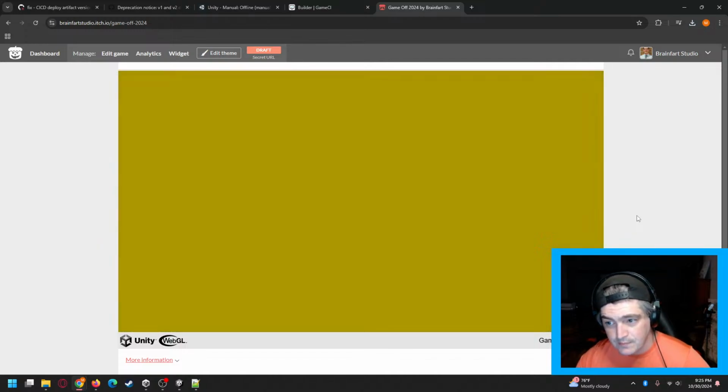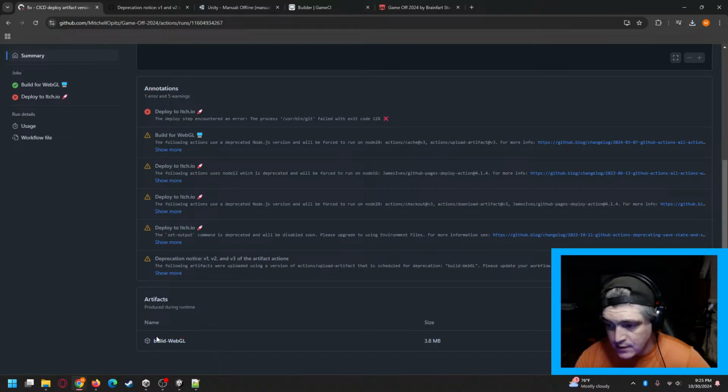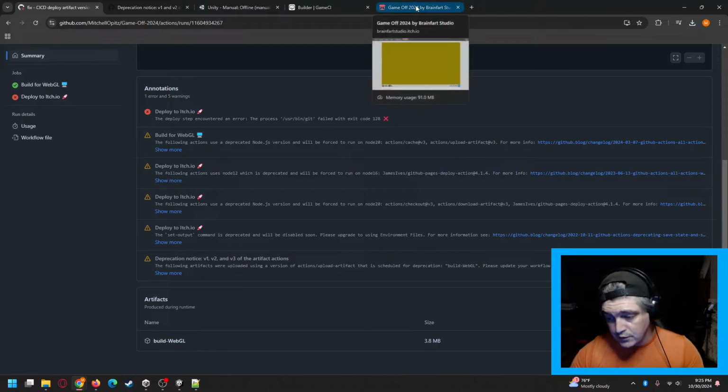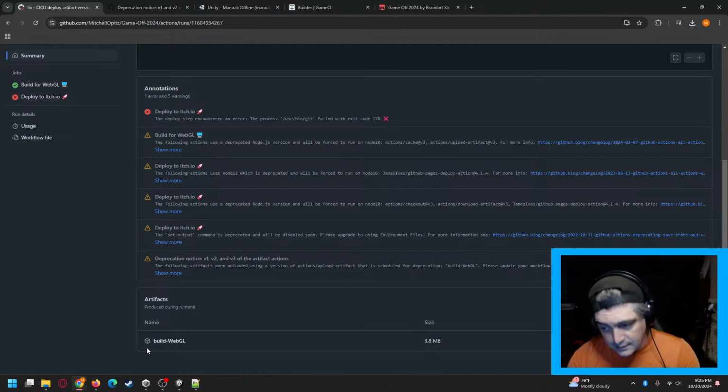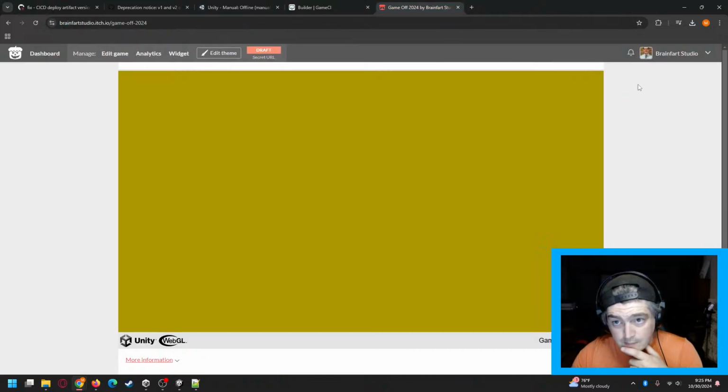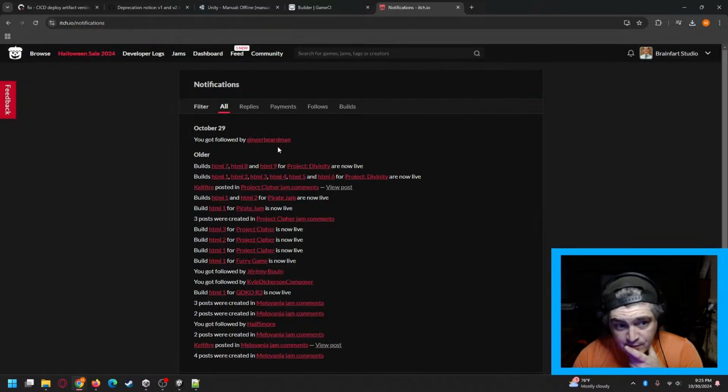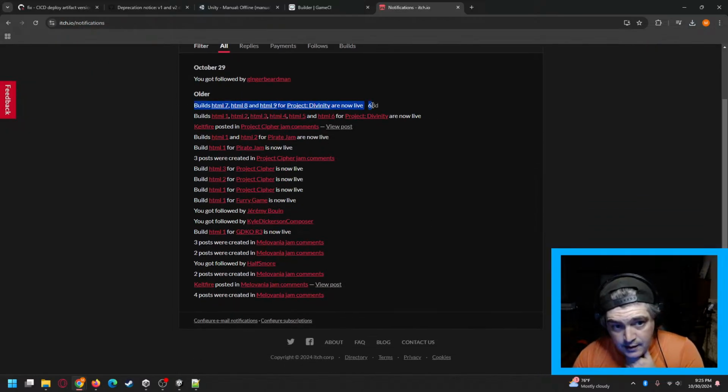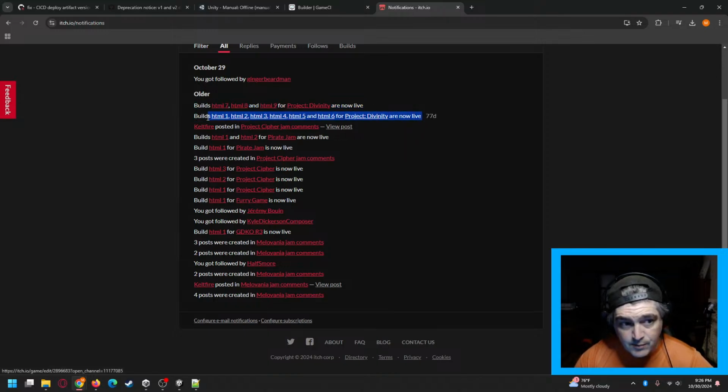And we do. So ideally, instead of having to click to manually download the artifact here and drag it over, this should automatically take this and connect it to the itch.io page. It will give you a notification. You can see here, each time I create a new commit on either the prototype development or main branch of Project Divinity, it creates a new HTML build each time and has deployed it automatically.